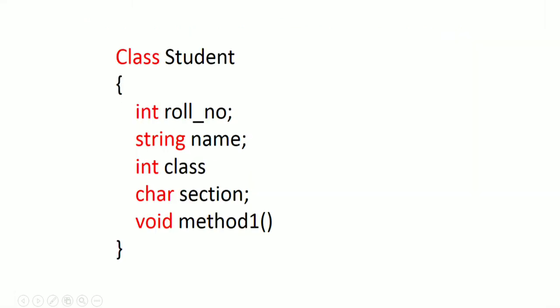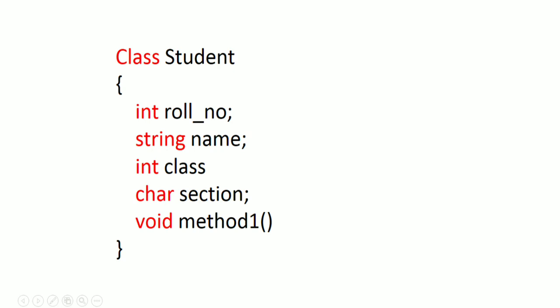Here you can see an example of a Java program, class student. Here the red colored class is the keyword for creating the class student. Here student is the name of this class, and this class contains many identifiers such as roll number, name, class, section.